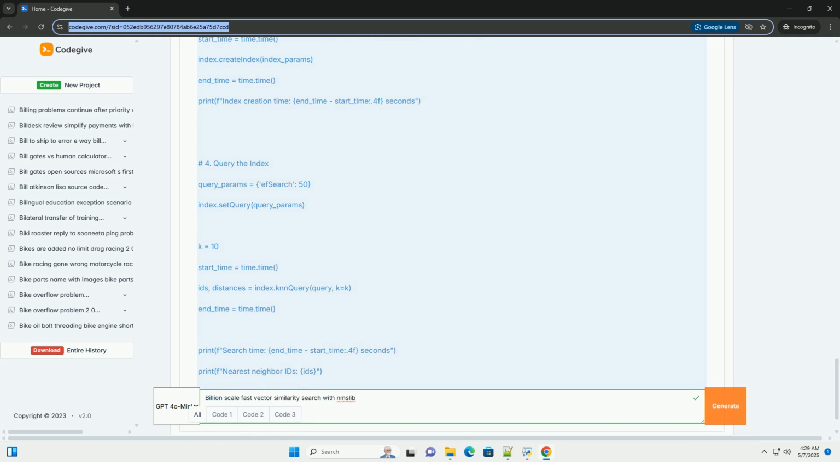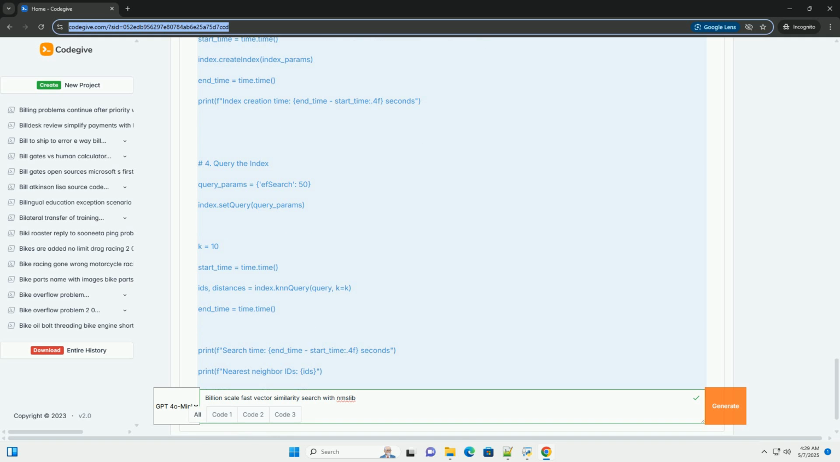Explanation. 1. Data generation: we create a sample dataset of random vectors. Important, replace this with your actual data. Convert your data to a NumPy array of np.float32 type, as this is the preferred format for NMSLIB.